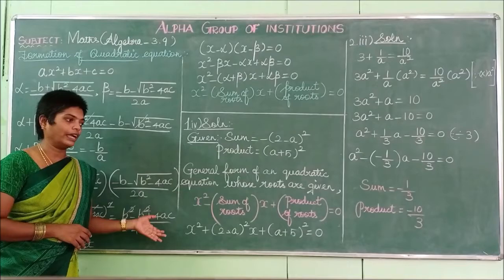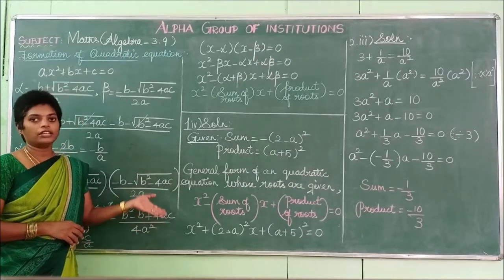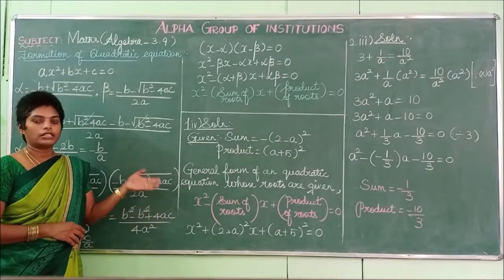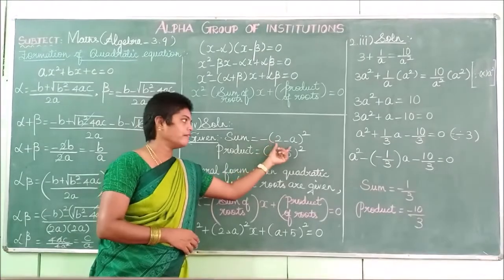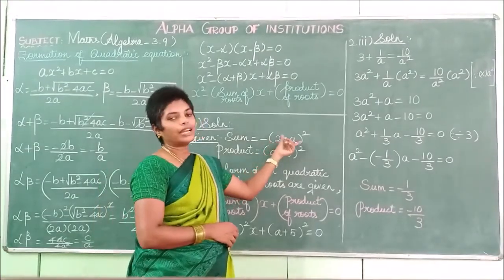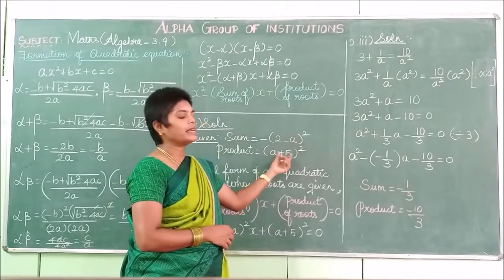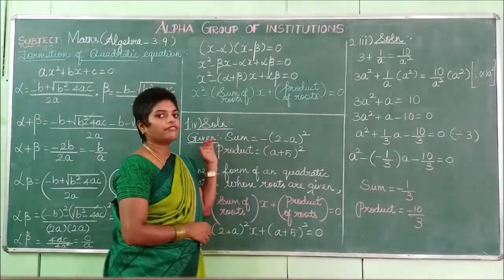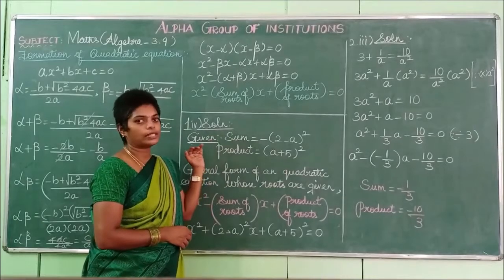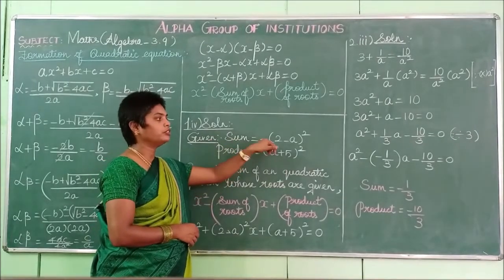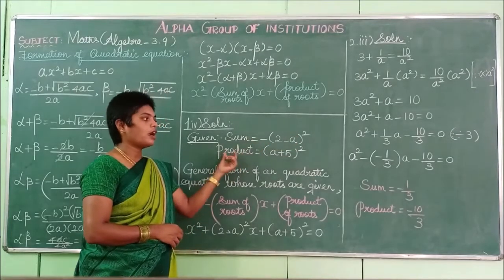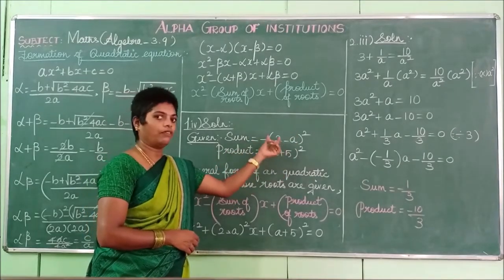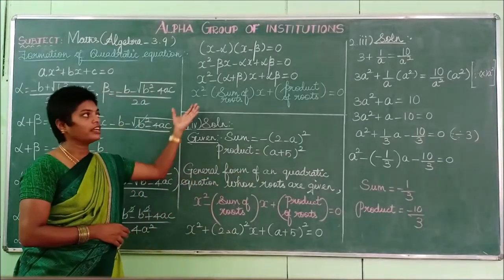In this you have to find the equation using the sum and product. Sum and product will be given in the question. So fourth subdivision, they simply give minus of (2 minus a) whole square, comma, (a plus 5) whole square. You take the first one as sum and the second one as product. So sum is equal to minus (2 minus a) whole square, product is equal to (a plus 5) whole square. So what is our general formula?